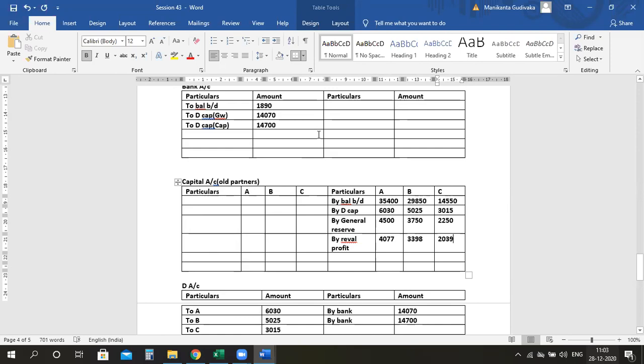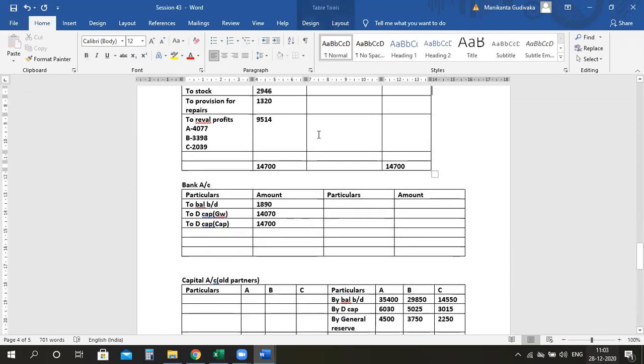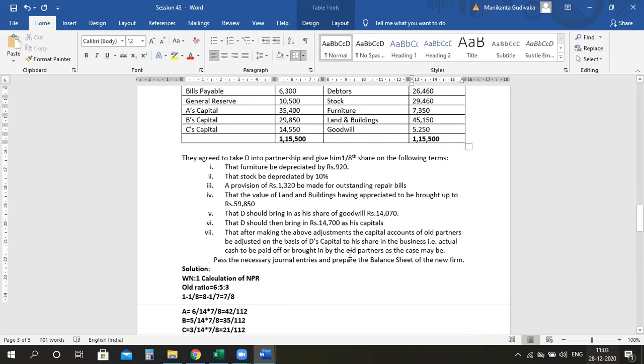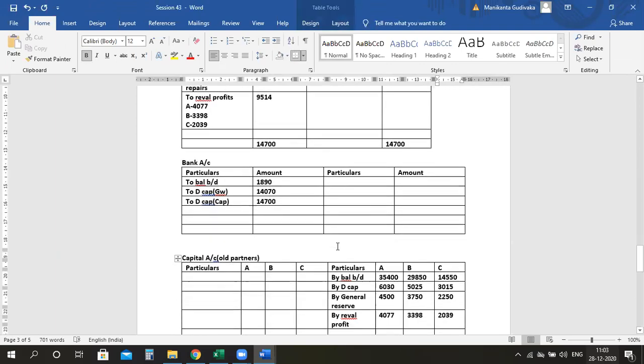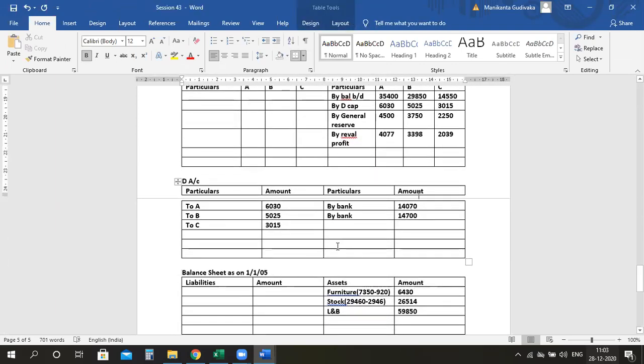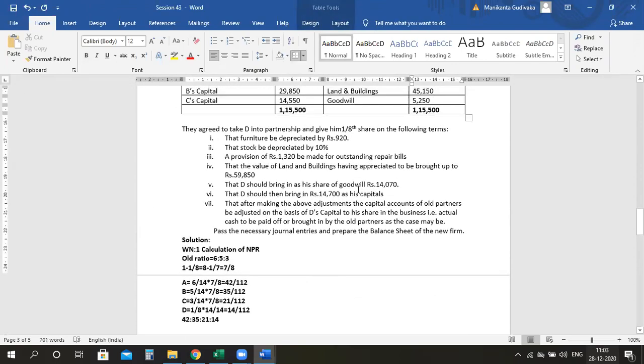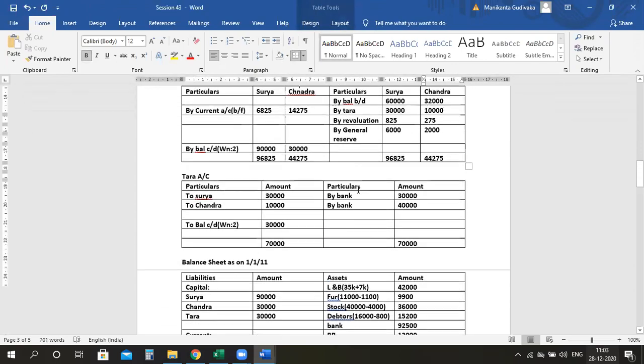I should also, guys, remember now, normally I would close the bank account also, but here I am not closing the bank account because he told clearly that any excess cash needs to be withdrawn or any less cash needs to be brought in by the partners. So for this last adjustment, because I'm not even transferring to the current account, I have to first make sure that I am closing the capital accounts. After that I will close my cash account. Are we clear, ma? But before that, what is the actual capital which I have to maintain? That is what I will tell you.